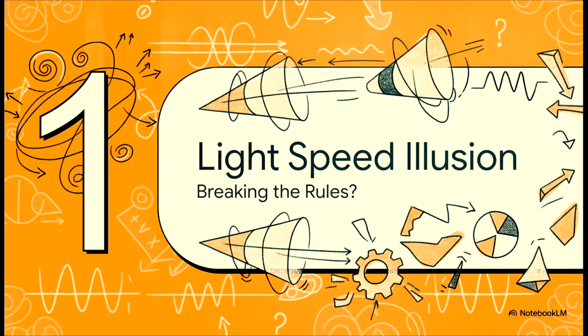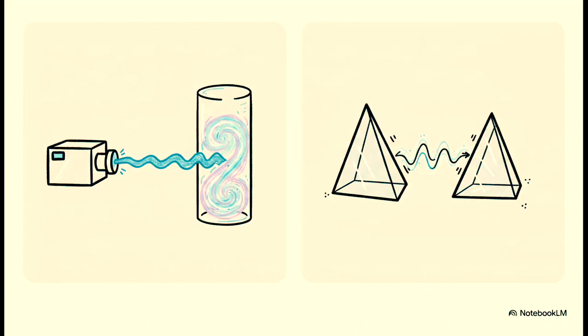Section 1, the faster-than-light illusion. How in the world did two completely separate, super rigorous experiments manage to seemingly break the fundamental laws of nature? Let's take a look. So, check out the contrast between these two setups. Over on the left, we've got L.J. Wang's incredibly famous 2000 experiment over at Princeton.